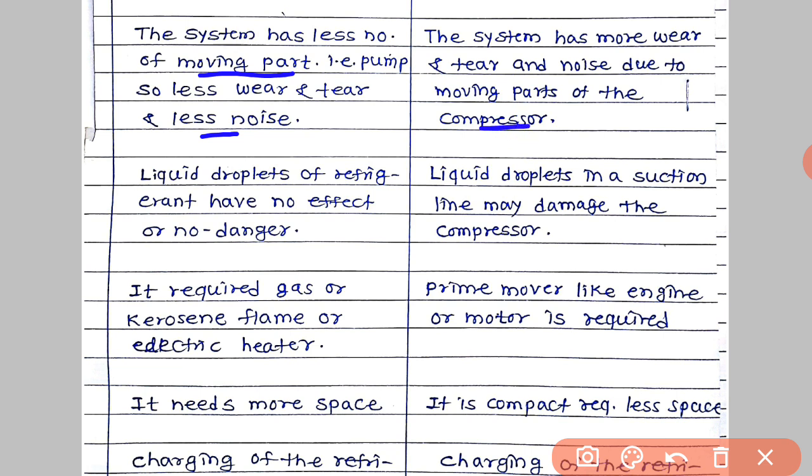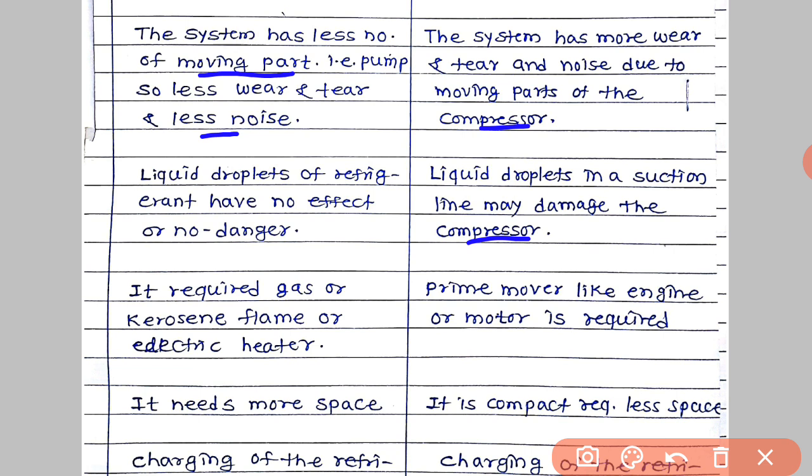Next point, in the vapor absorption system, liquid droplets of refrigerant have no effect or damage. So there will be no damage if there are liquid droplets of the refrigerant in the system. In the case of the vapor compression system, liquid droplets in the suction may damage the compressor. So there will be damage to the compressor in the vapor compression system if there are liquid droplets at the suction line.